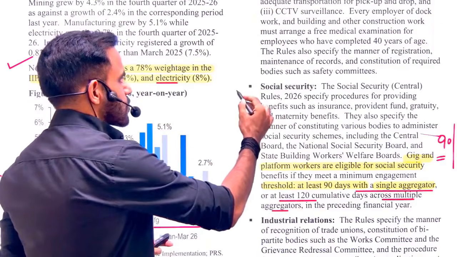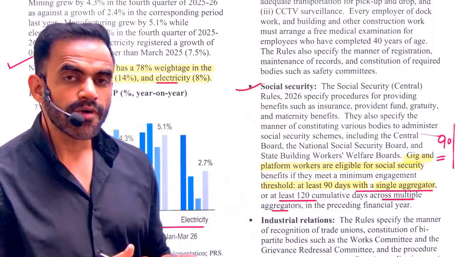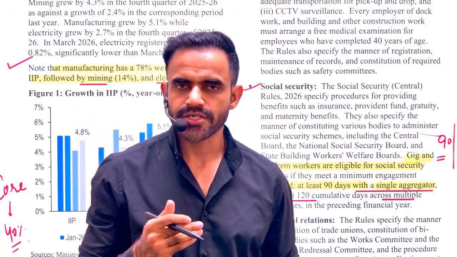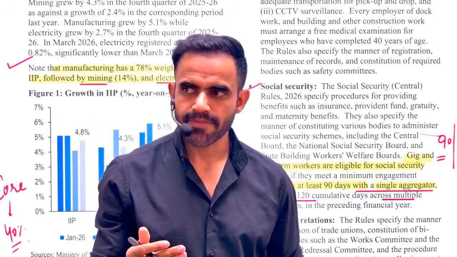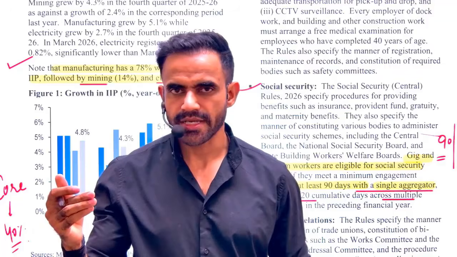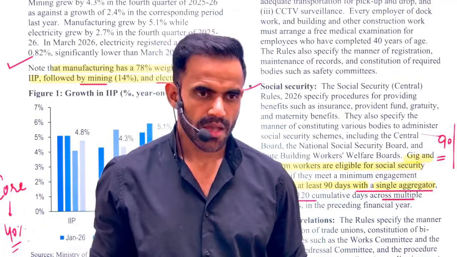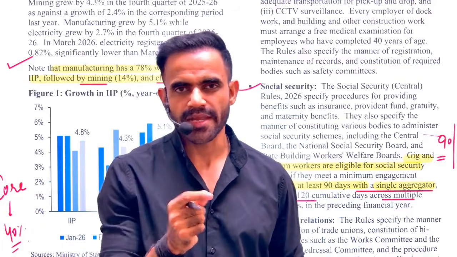Second, as per the Social Security Code, the gig workers, those workers who do not have a traditional employer-employee relation, in a very simple sense, for example, the delivery boys. Now, they are not the permanent employee of any particular company.